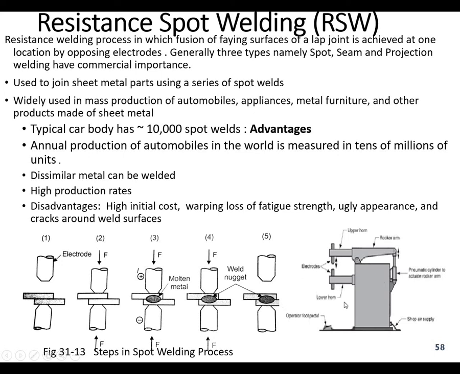Here you can see a schematic diagram of the spot welding machine, where two electrodes are shown, and here is basically the process. You can use a foot pedal to move the movable electrode. The lower one is generally fixed and the upper one is movable.